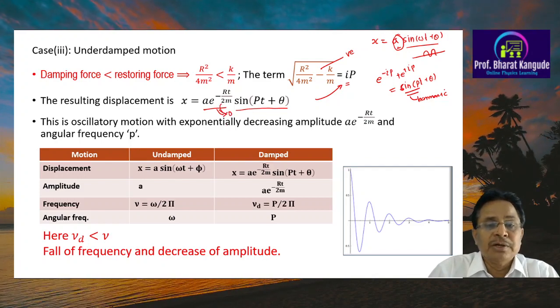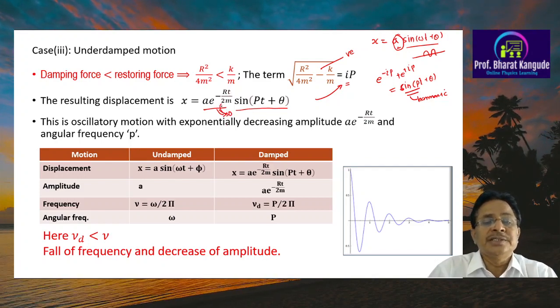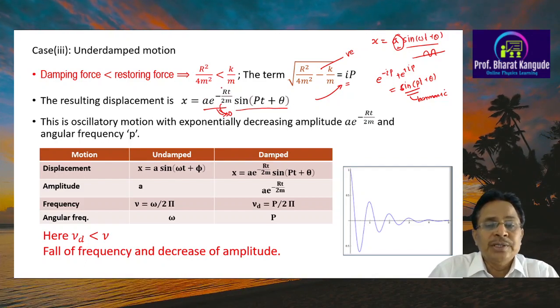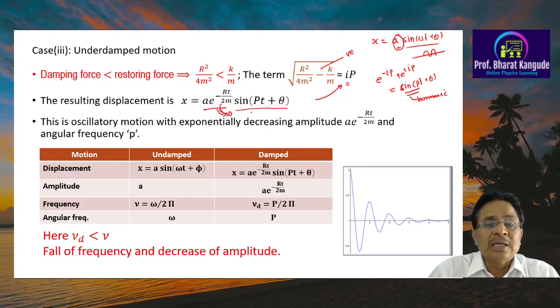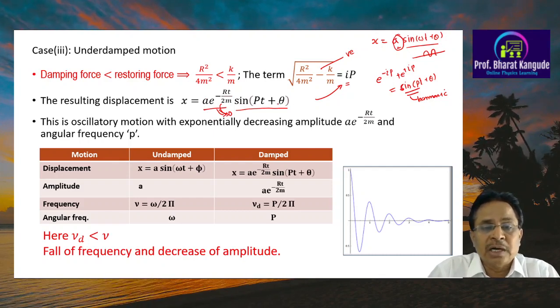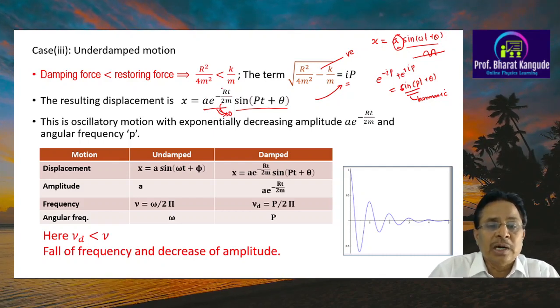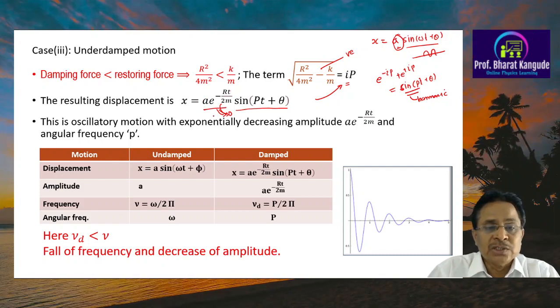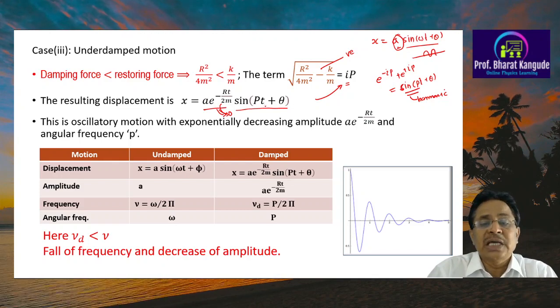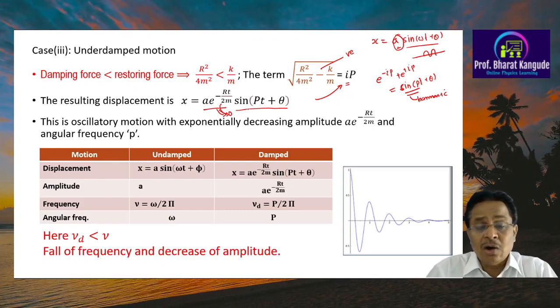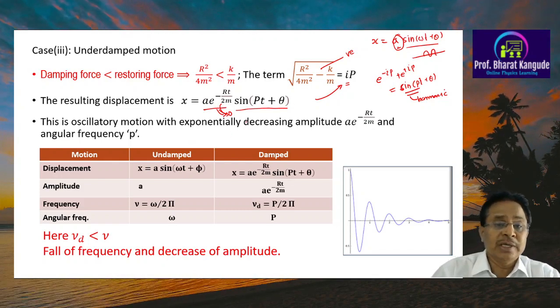So this term reduces exponentially as t increases, and therefore this amplitude in this case doesn't remain constant, but changes exponentially, and that's why this is an oscillatory part and this is an exponentially decreasing part. So this solution is a combination of an exponentially decreasing function and the sine function or trigonometric or oscillatory function, and that's what we can see here.